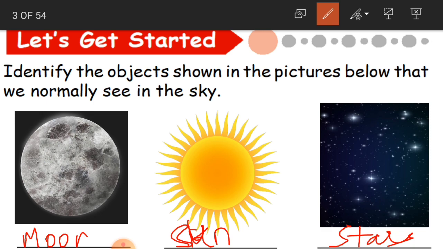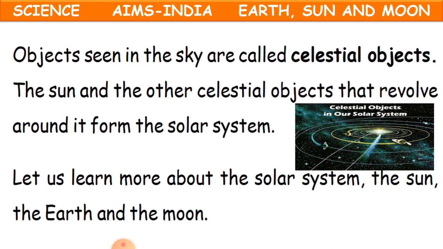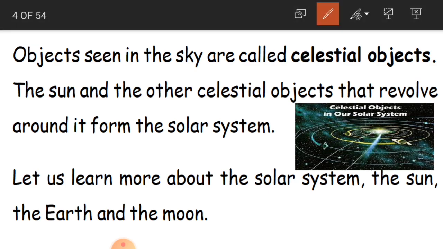Now see here, what have we seen? Sun, moon, stars and all that. All these objects which are seen in the sky are called celestial objects.